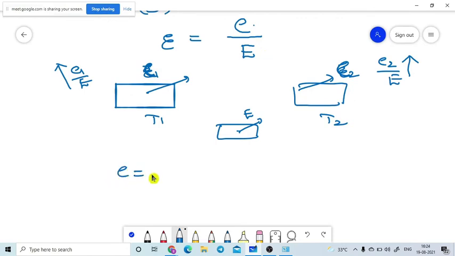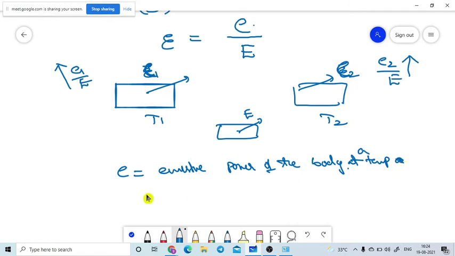Now let me introduce this. E is the emissive power of the body at a temperature, and capital E is the emissive power of the black body at the same temperature.